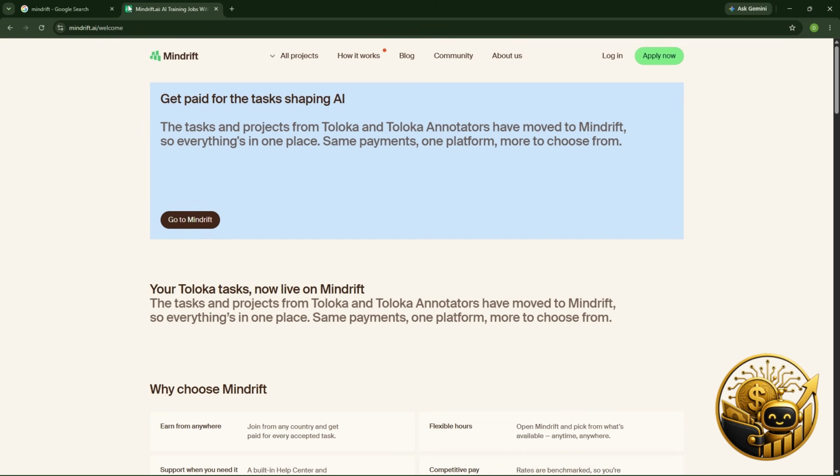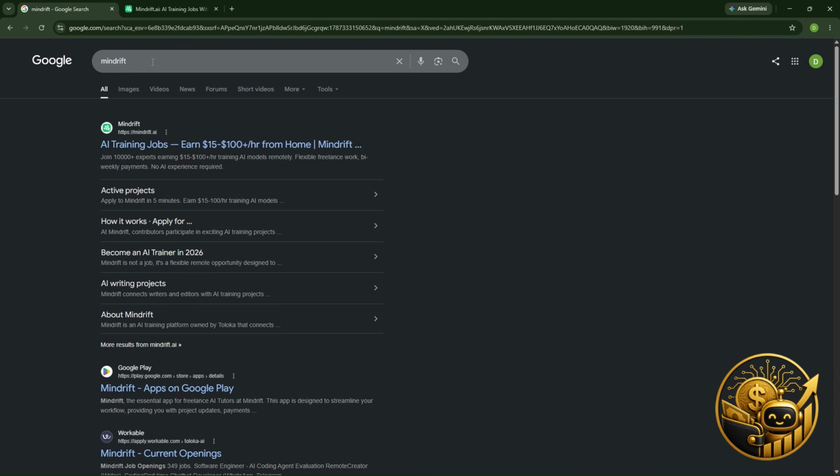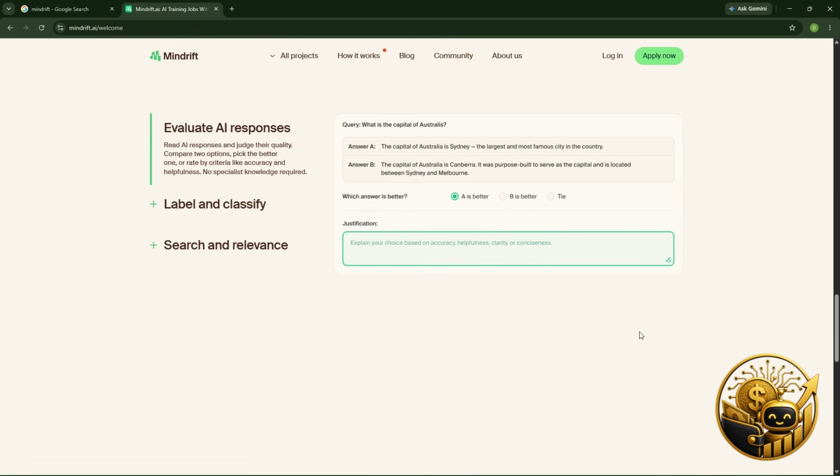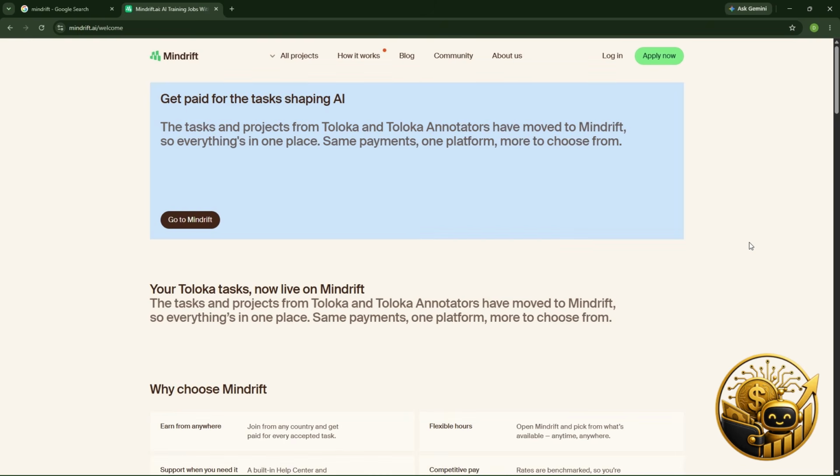You just go to Google and type Mindrift. The first site you are going to see is their official website. If you click on it, it brings you up to this page, which is their official page. Mind you, Mindrift is an official platform. They have licenses to work with people, and they also train AI models just like Telus, RWS, Welocalize, and CrowdGen, and any other AI annotation companies.